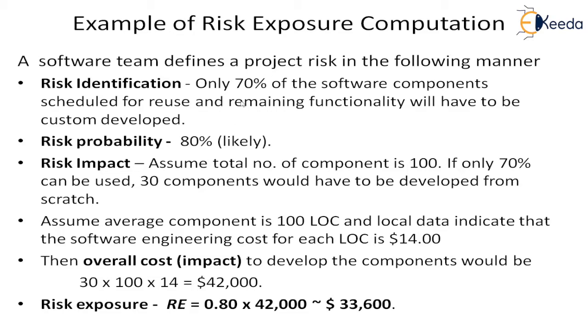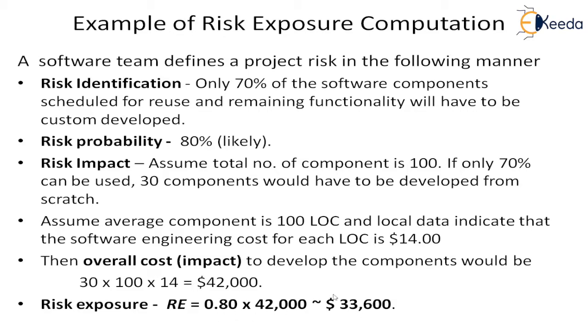So now what is the risk impact? We have not yet used the probability. Whatever we are stating is not a whole truth, but has a probability or likelihood that the statement we are making is true. So now we have to apply the probability to this cost. When we apply the probability, it will reduce.